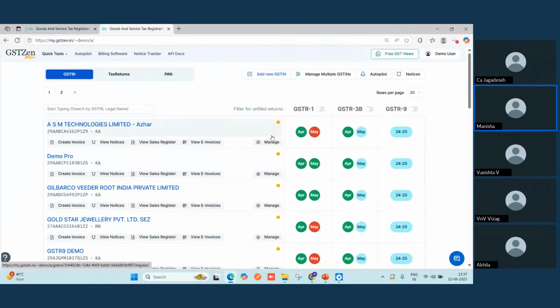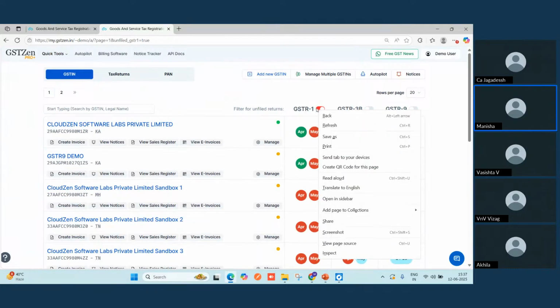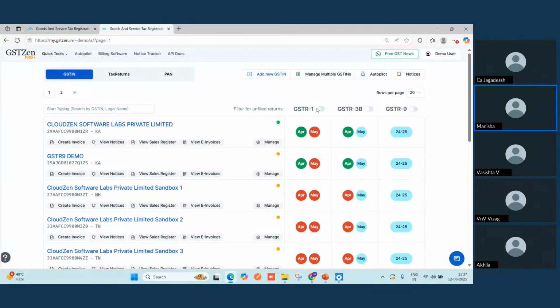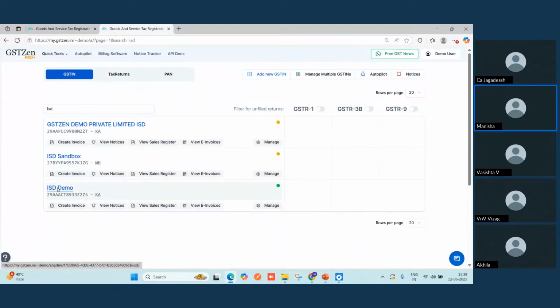It will show all the GSTNs like this. We also have a few more tabs on the screen, like manage multiple GSTN, autopilot, and notice. Of course, you can use this button to see the return filing status on the screen itself. To explore all this, you can sign up to GST Zen. You will be in a trial period, and to know more about the trial period, you can reach out to us. I'll quickly search for the GST number which I will be using for the demonstration.